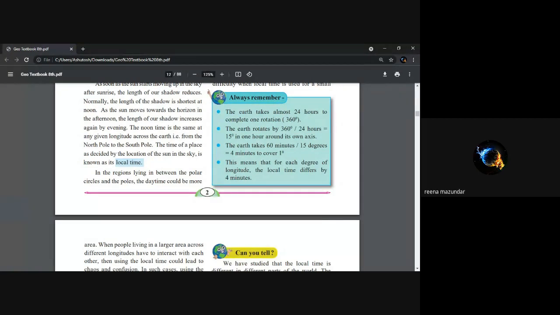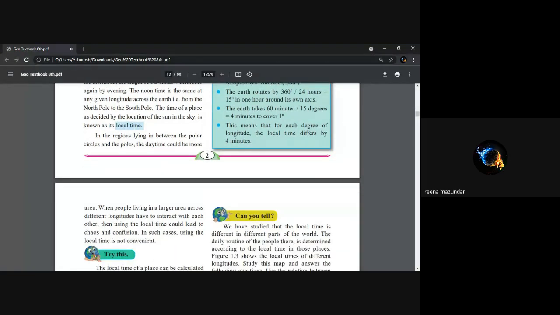Okay, how much time does it take to rotate 1 degree? Ma'am, 4 minutes. Yes, very good. Now it is correct. Yes, 4 minutes. Nidhi, yes, ma'am. 4 minutes to cover 1 degree. Now understood, how it is? Others, miss, are not answering, no? So I feel very pity for them. Okay.